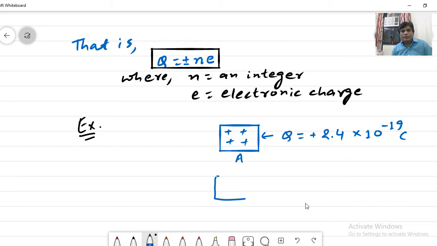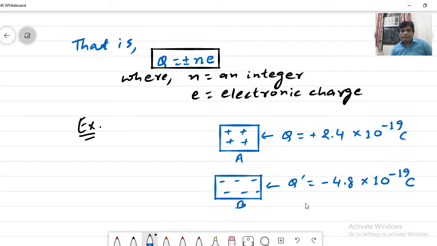We have another body B. This is another body B. This is negatively charged and it has total charge Q prime minus 4.8 into 10 to the power minus 19 coulomb.